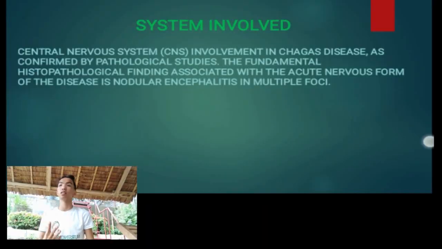The eyes and nerves are not affected there, but in the circulation, the blood is involved in Chagas disease. As confirmed by pathological study, the fundamental histopathological finding associated with the acute nervous form of the disease is nuclear encephalitis in multiple foci.